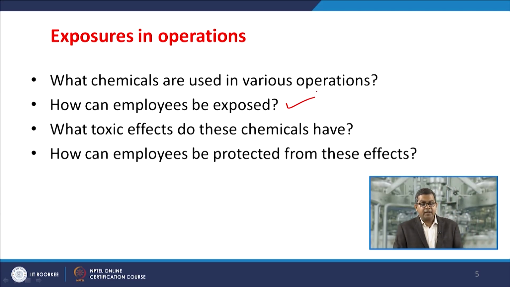So you need to be aware of what kinds of different chemicals are present in your workplace or in the different operations. The second thing in this aspect is that you must know which one is hazardous and how. Based on this knowledge, you can go ahead with the second aspect: how can employees be exposed? See, you can't say precisely that water will become fatal, or that water may cause occupational injury or occupational illness.